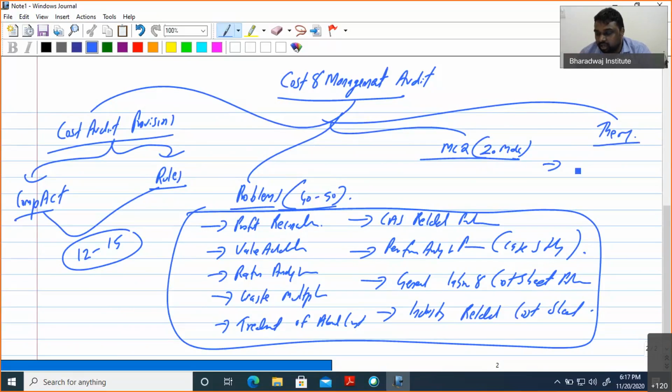We have theory on cost accounting standards. We have theory on the standard on cost audit. Cost accounting standard, standard on cost audit.